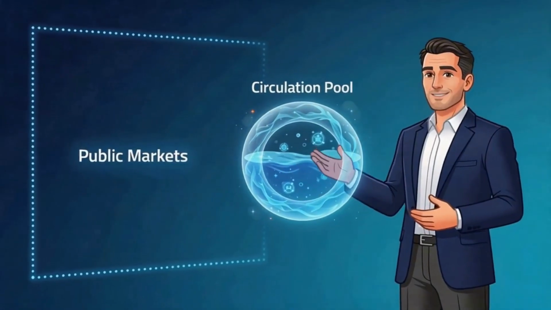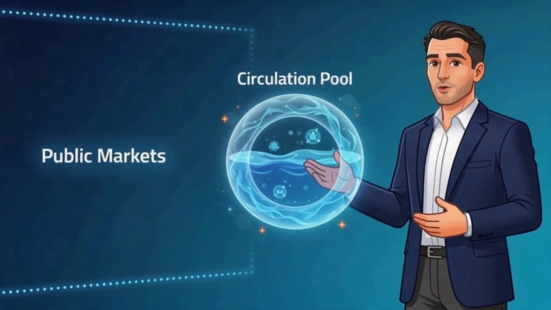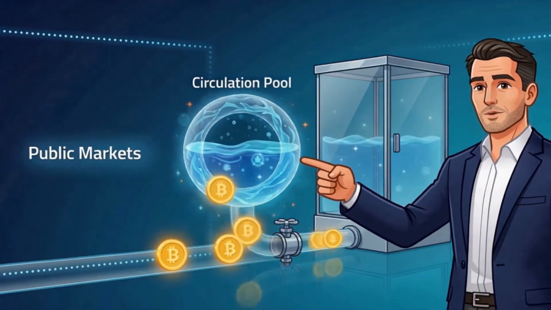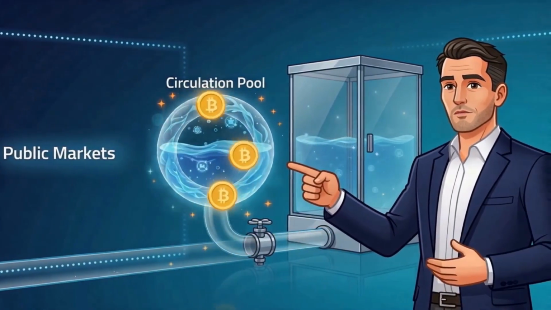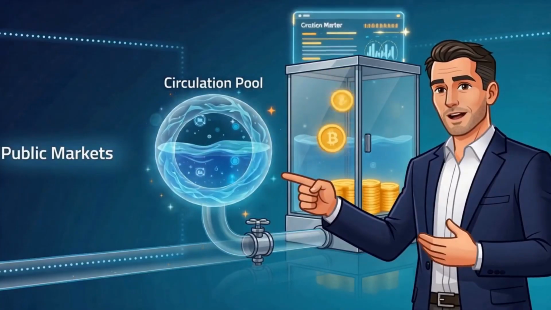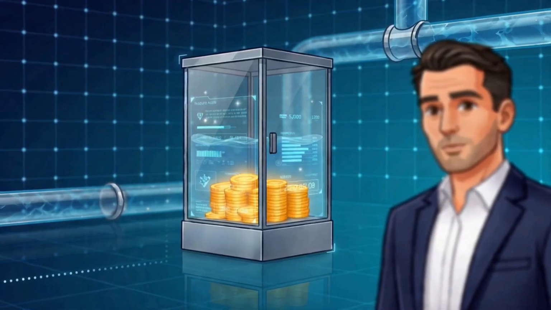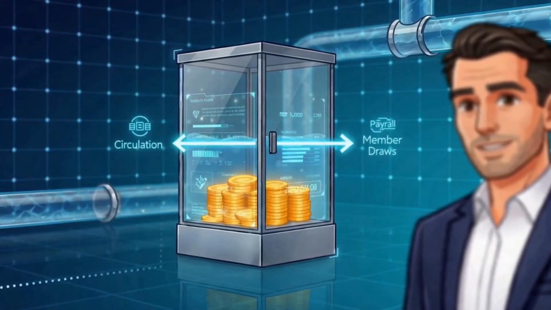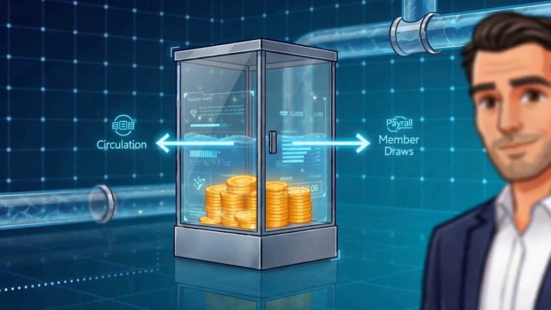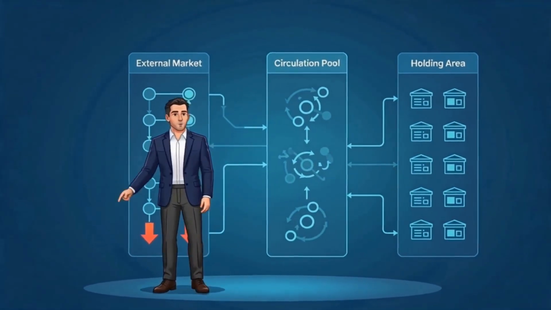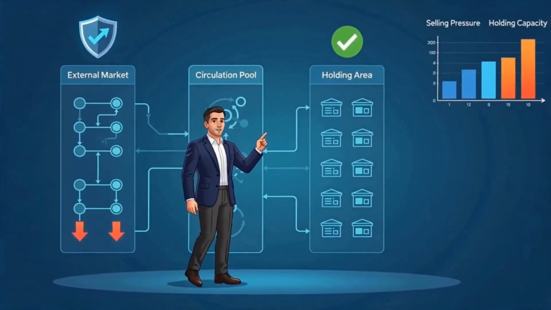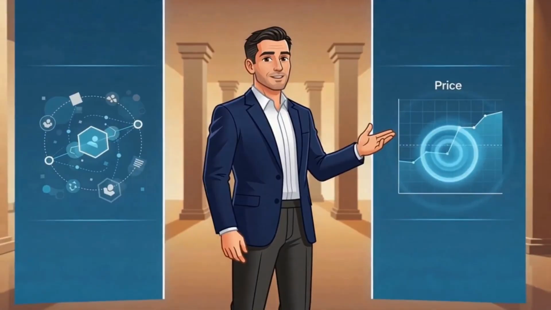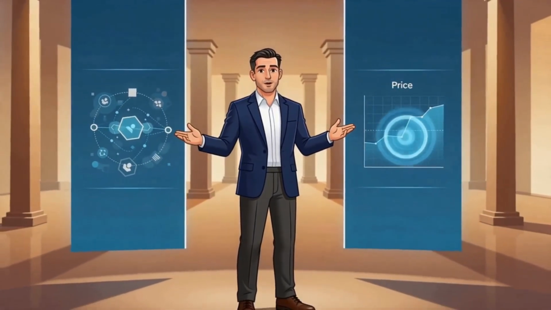Second, when members access liquidity, the system avoids introducing new supply to public markets. Instead of open market sales, tokens are temporarily removed from circulation and later reacquired at prevailing system pricing or allocated through internal mechanisms. For example, a member needing liquidity can draw against contributed capital while the equivalent tokens are held or redistributed, preventing immediate downward pressure from external selling. This controlled flow reduces volatility and preserves price integrity over time.